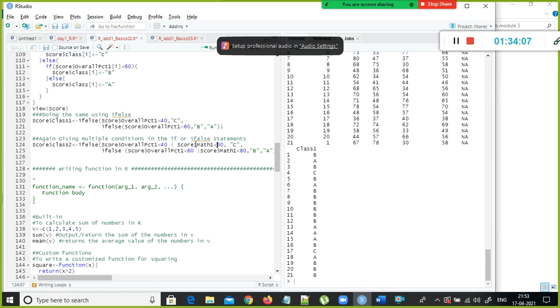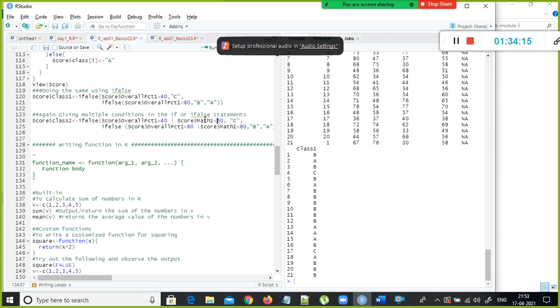Okay, multiple conditions in the if or if else, right? So here itself we can, like you asked, my friend Satish, right? If this person is less than 40 or less than 60, you put C. If else, if the overall percentage is less than 60 or less than 80, you can put B. You just validate this one.